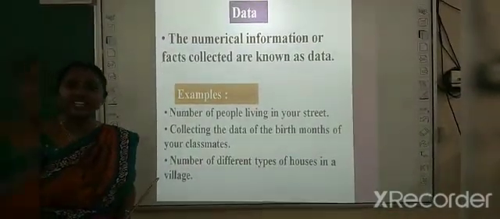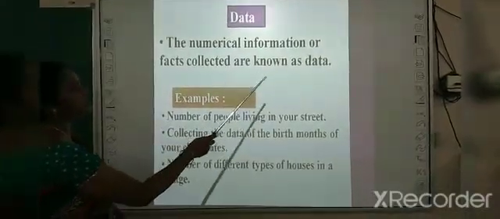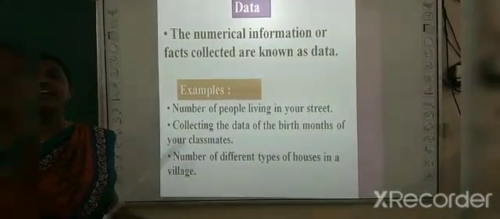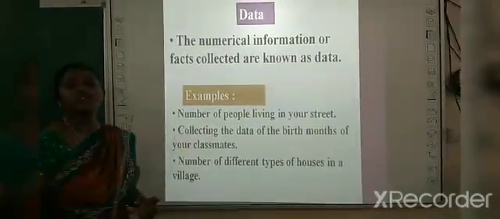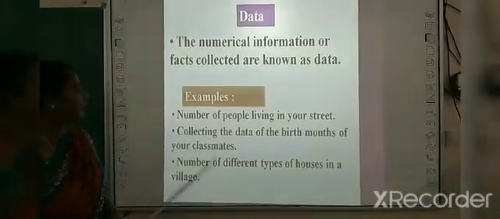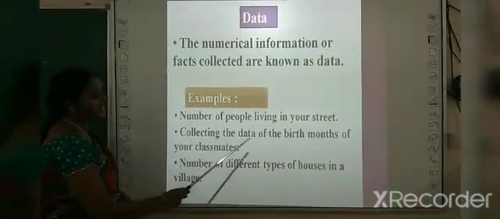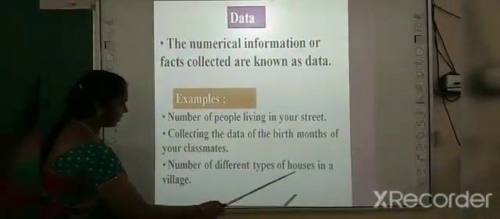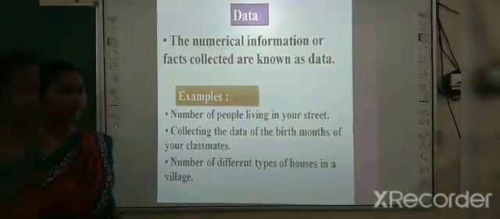Data. So what is data? The numerical information or facts collected are known as data. In simple terms, data means information, the information in the form of numbers. So that we call data. Examples: the number of people living in your street, collecting the data of the birth months of your classmates, the number of different types of houses in the village. All these give you some data.